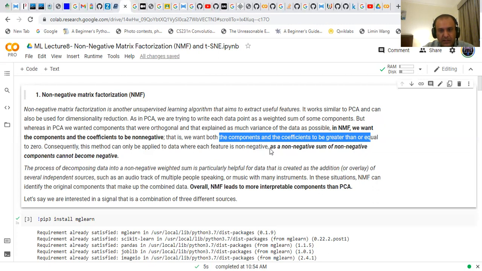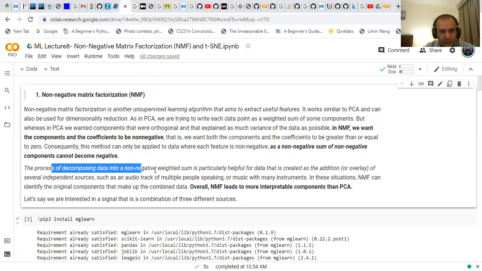It is obvious that for a non-negative sum of non-negative components, the result is also non-negative. The result could not be negative.